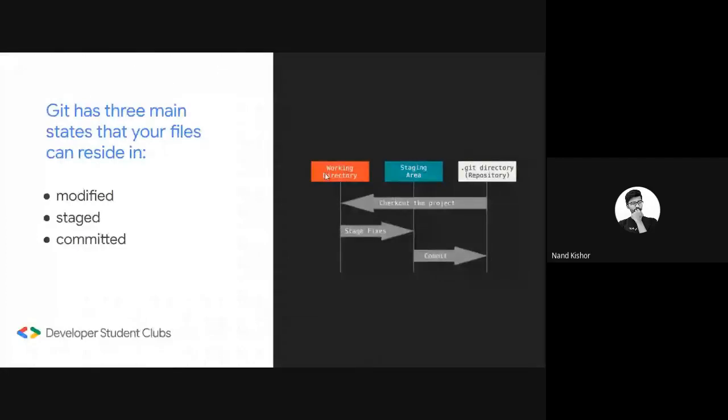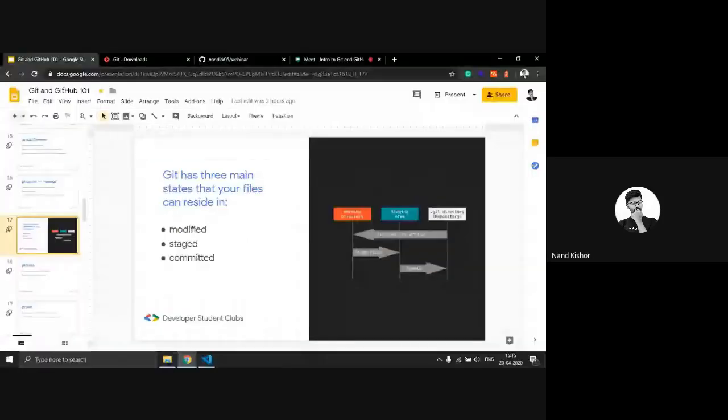This is my working directory, and whenever I run the command git add, it takes my file to the staging area, and then I have to commit it so that Git can take a snapshot of that file, and it will save it as revision 1, so that whenever we need our previous code, we can move into the repository.